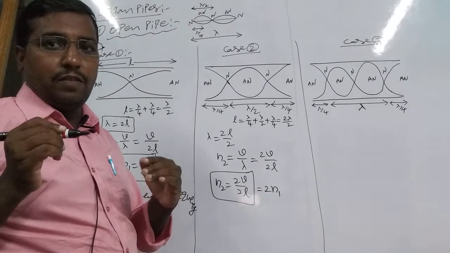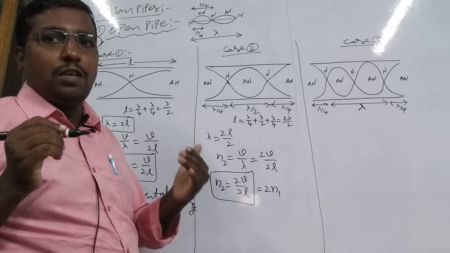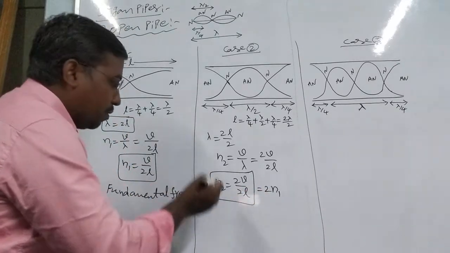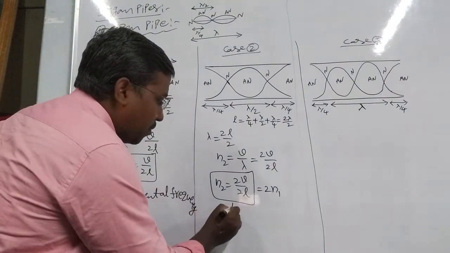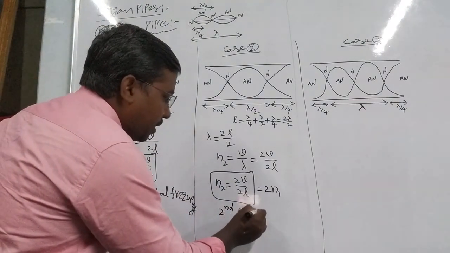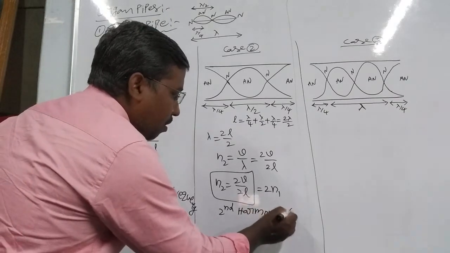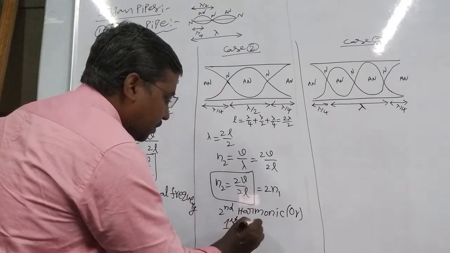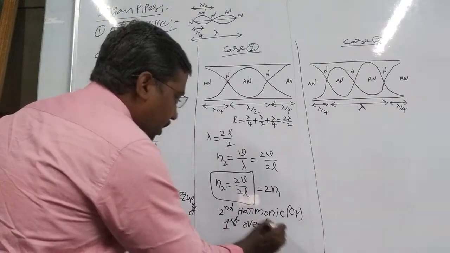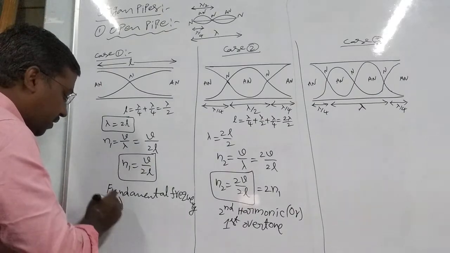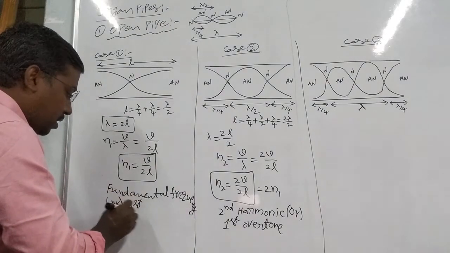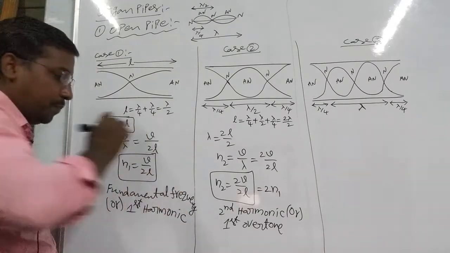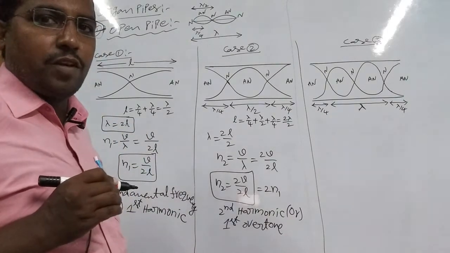Any frequency greater than the fundamental frequency is called an overtone. This first one is called the first overtone or second harmonic, and N1 is also called the fundamental frequency or first harmonic. Okay students, you understand this one.